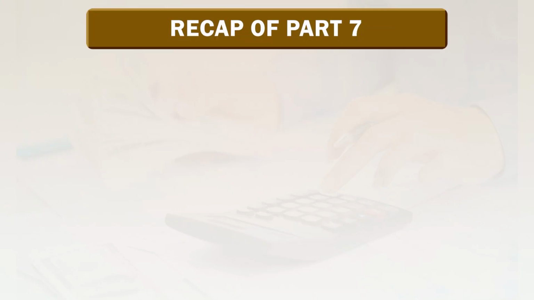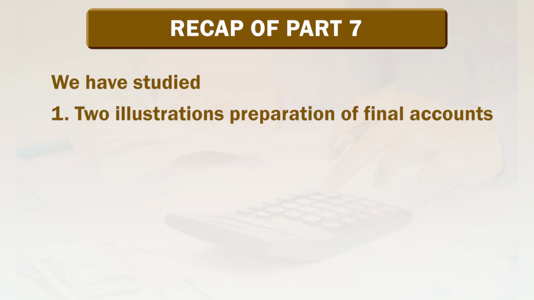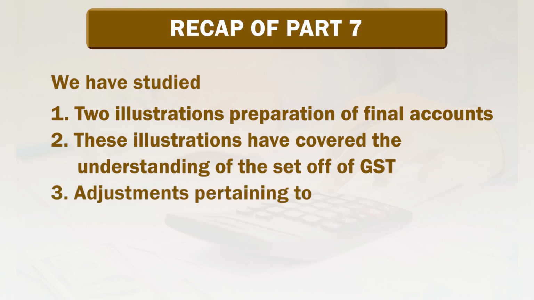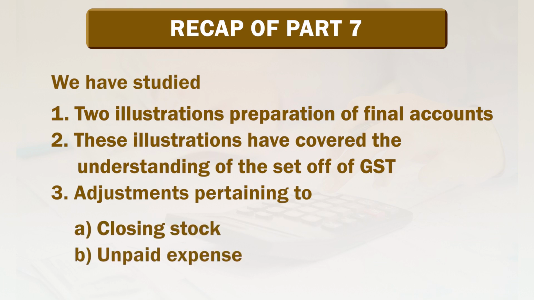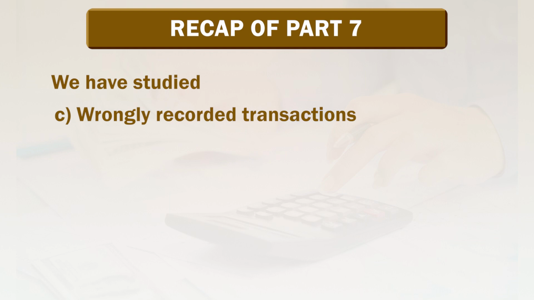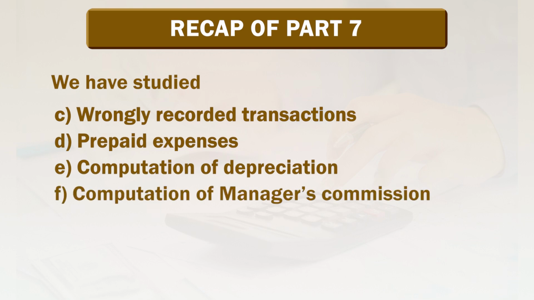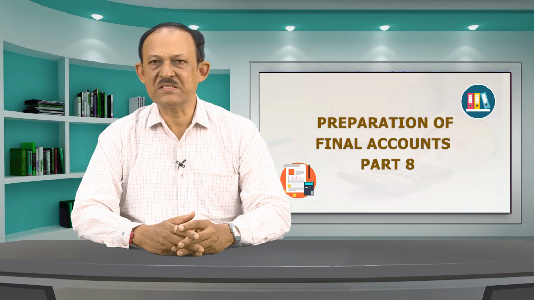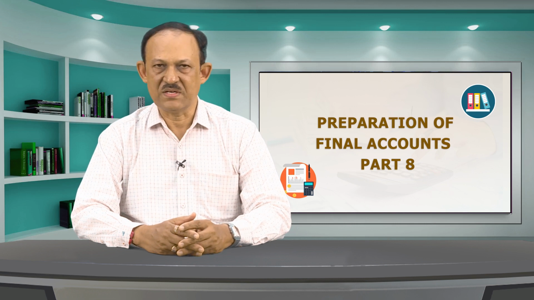In the previous part 7, we have studied number 1, illustrations on preparation of final accounts. Number 2, these illustrations have covered the understanding of the set of GST. Number 3, adjustments pertaining to closing stock, unpaid expenses, wrongly recorded transactions, prepaid expenses, computation of depreciation, computation of manager's commission, hidden adjustment on loan interest and bad debt reserve are also discussed with accounting effect and their disclosure.